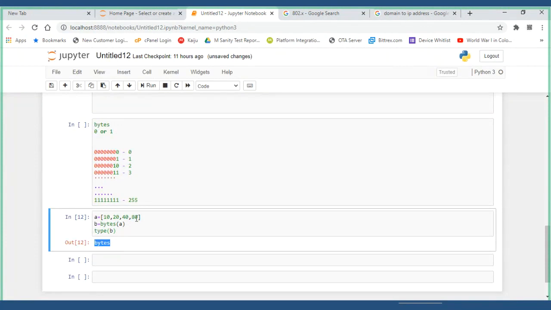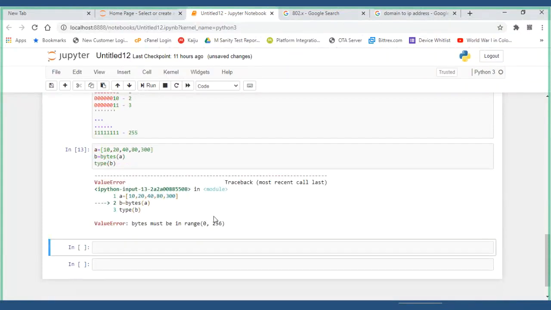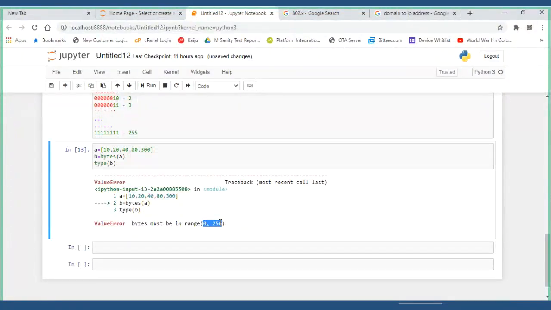Now, what did I say? If I have any value, say for example 300 in the same data, and I would like to convert it into bytes, it will not allow, because it should be within the range of 256.